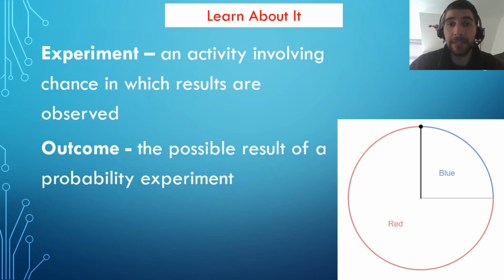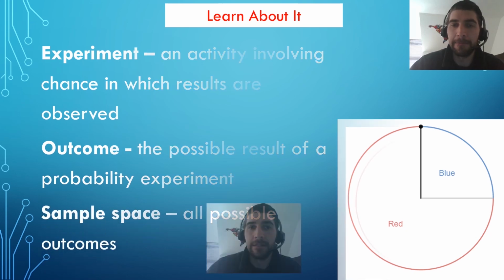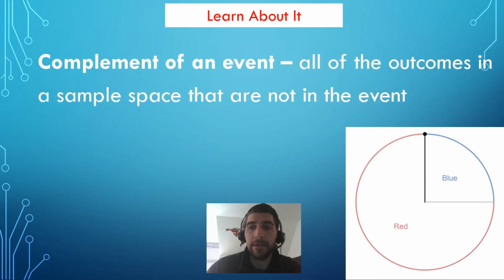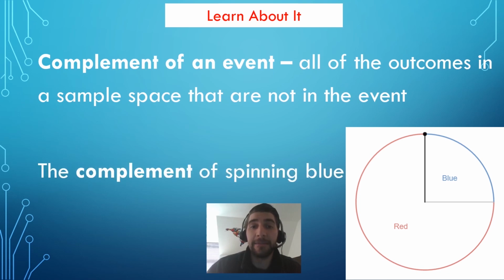An outcome is the possible result of a probability experiment. In our spinner example, there are 2 outcomes, landing on red or landing on blue. The sample space represents all possible outcomes. In this case, landing on red or blue would represent the sample space. Landing on green is not a possible outcome, so it is not in the sample space. We have one more vocabulary term, which is the complement of an event. That is all of the outcomes in a sample space that are not in the event. So the complement of spinning blue, in this case, would be spinning red, because that is the only other thing that can happen besides spinning blue.